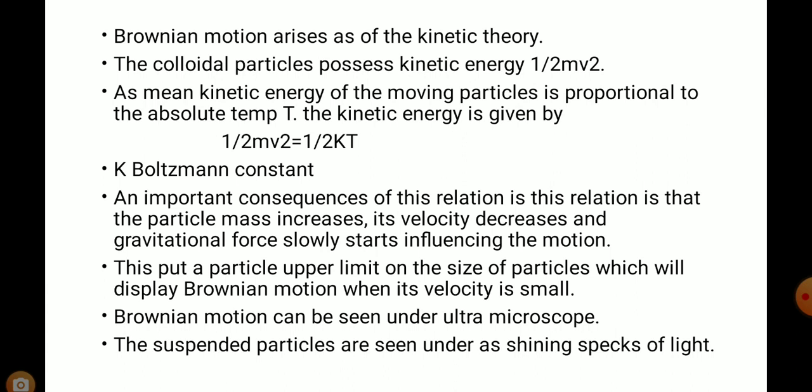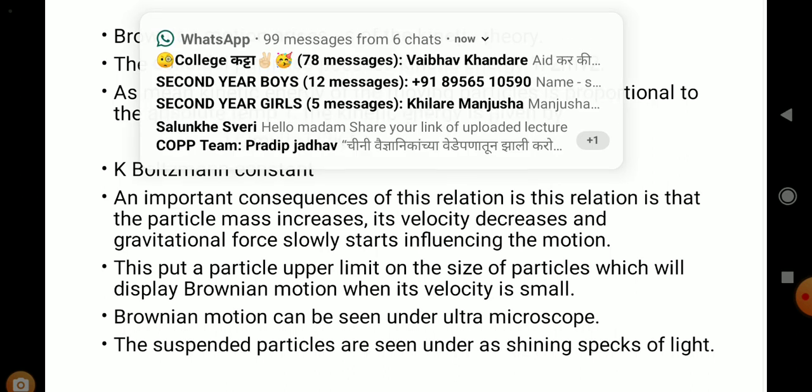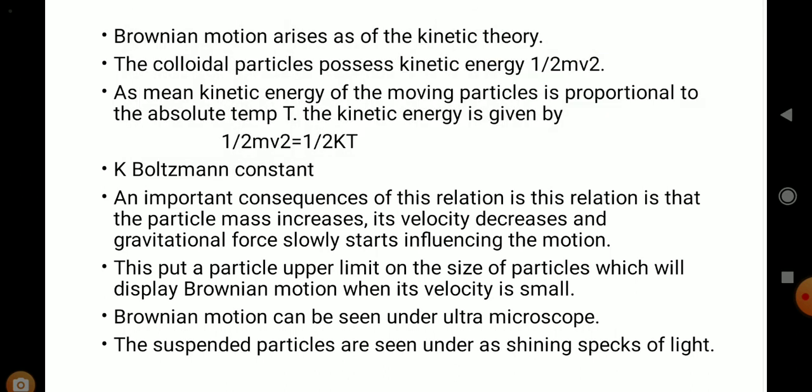that as particle mass increases, its velocity decreases, and gravitational force slowly starts influencing the motion of the particle. This puts an upper limit on the size of the particles which will display Brownian motion, when its velocity is small. Brownian motion can be seen under an ultramicroscope. The suspended particles are seen as shining specks of light.